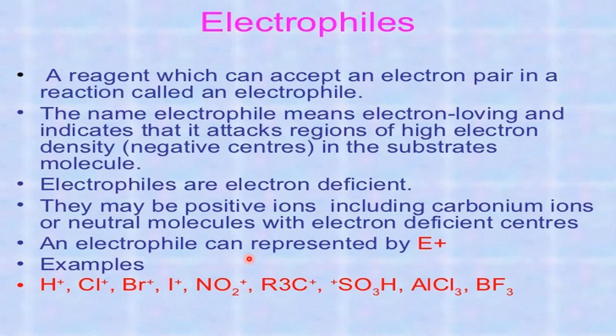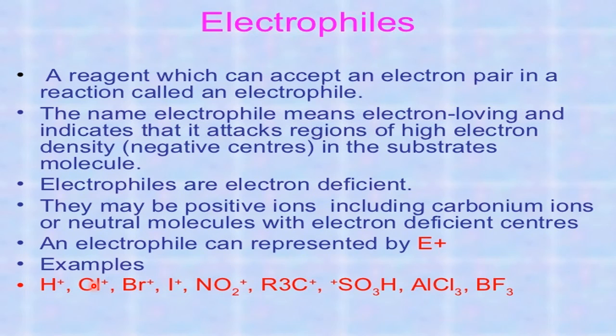An electrophile can be represented by E plus, whereas a nucleophile by Nu minus. Here are examples of electrophiles: H plus, Cl plus, Br plus, I plus, NO2 plus. Now you may wonder how Cl becomes plus here. Normally Cl is minus. When we study electrophiles in detail in the second part of organic chemistry, we will understand how Cl plus is formed.